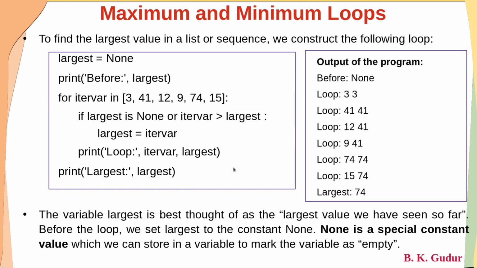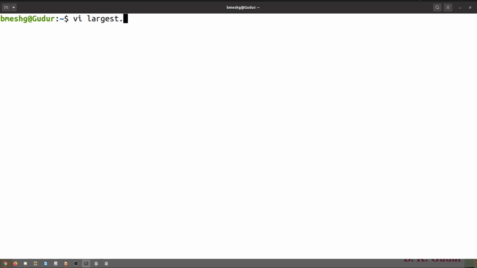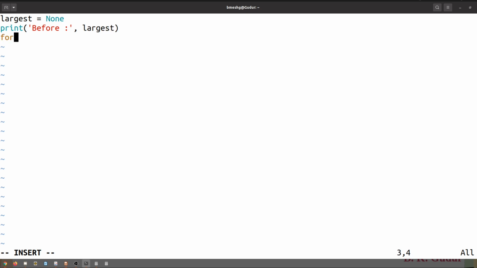And if you want, I can even execute this and show. So let me execute. I'll take a file name as largest.py. Initially, I'll take a variable called largest. Largest will be None. Later, just print it before, which means first what largest will be is printed. And later, for iter_var in, I'll take some numbers, say 5, 37, 45, 12, 34, 78, 53, 36. Let us consider this is a list.